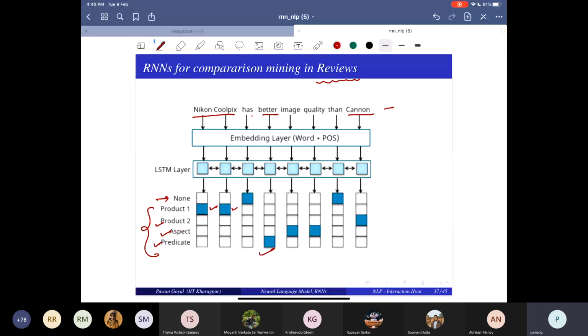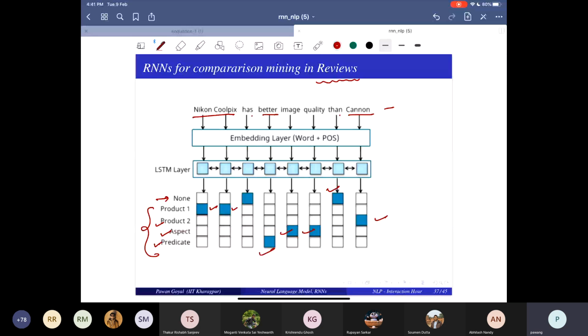Then image quality, they are aspect. Then again none, and Canon is product two. So one can map this problem to a sequence labeling problem, and then one can use LSTM for that. Like that, any problem that you see can be taken as a sequence labeling problem. One can simply think of applying an LSTM or RNN for that.